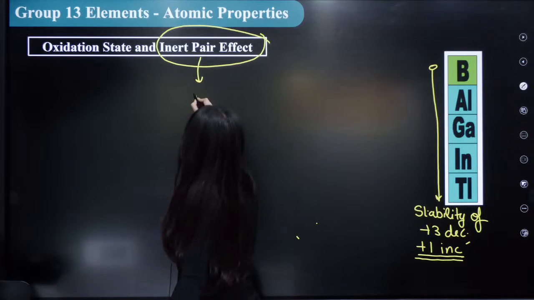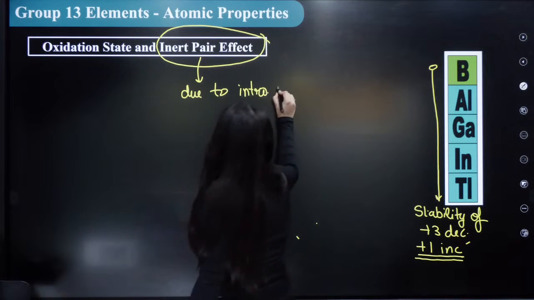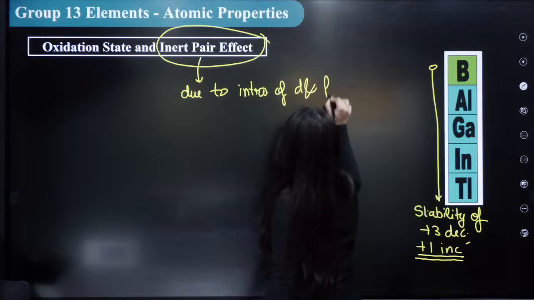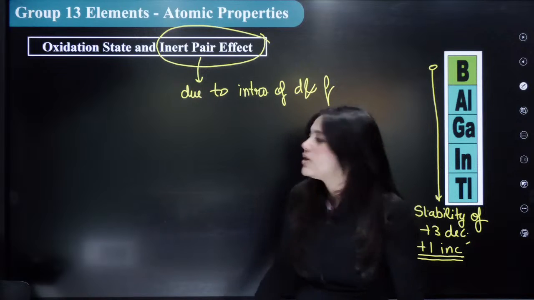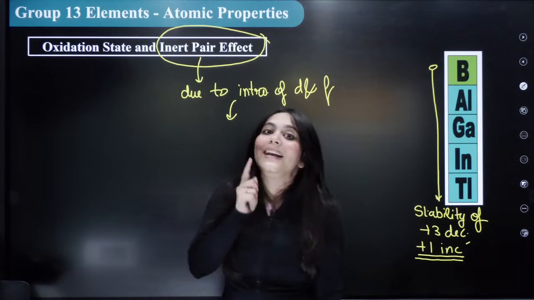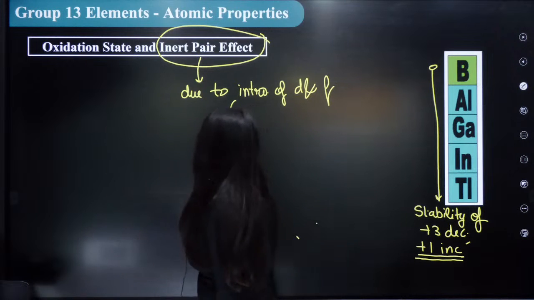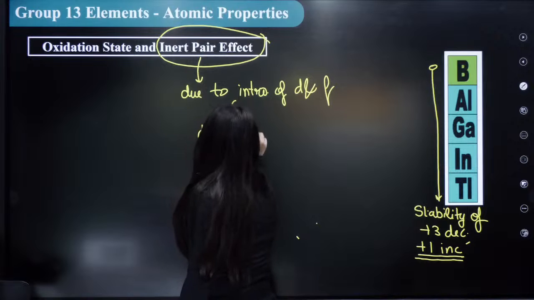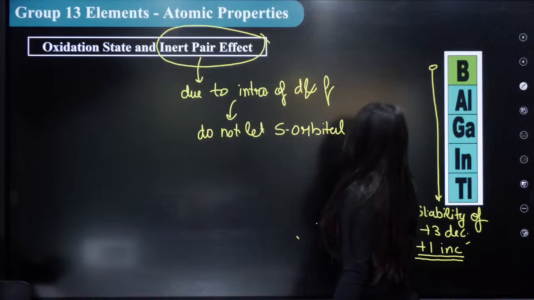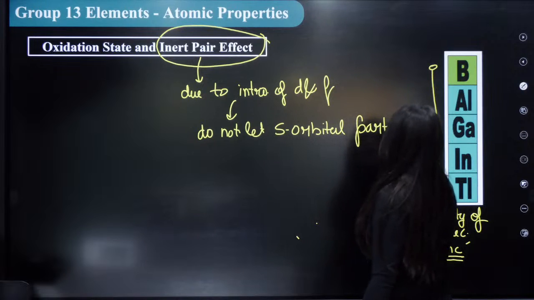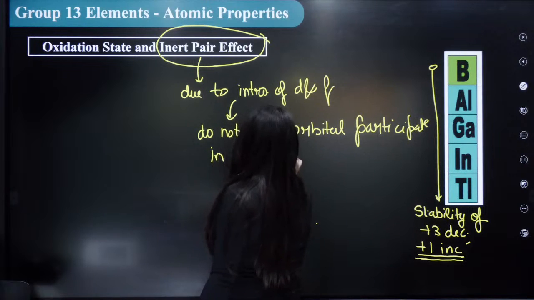Inert pair means that due to the introduction of d and f orbitals, whenever d and f orbitals come into the picture, they do not let the s orbital participate in bonding.